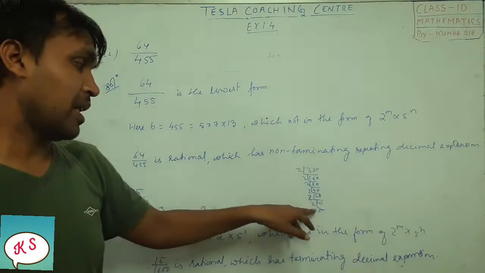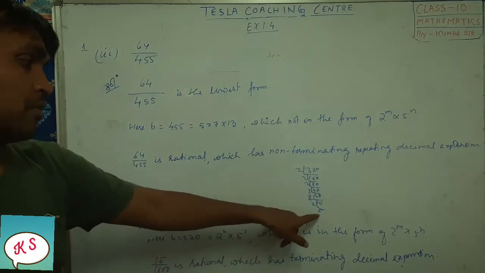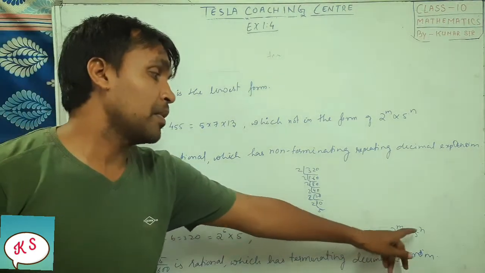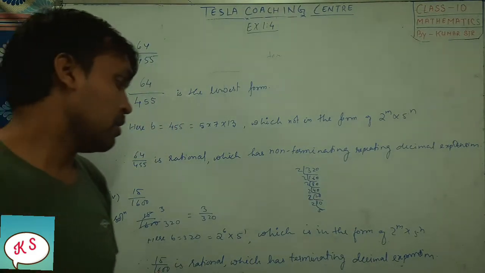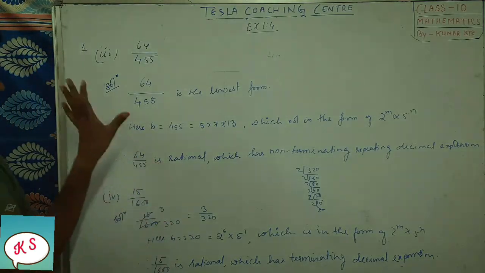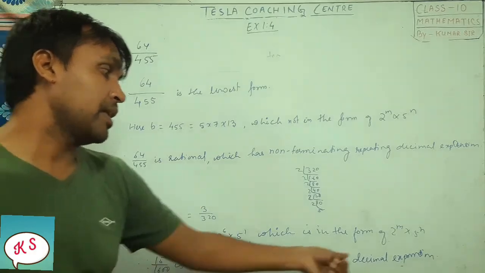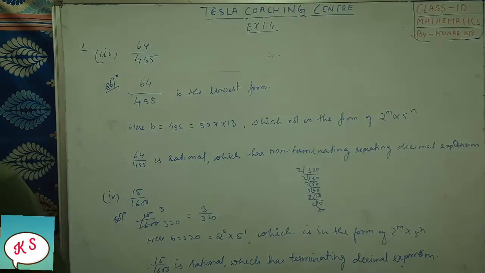If I factorize 320, you will get 2 to the power 6 into 5 to the power 1, which is in the form of 2 to the power m into 5 to the power n. Therefore this is a rational which has terminating decimal expansions. I hope you have understood all the questions. We are going to do it like this only. Downside you have to factorize. If you get it in this form, then it is terminating. If not, then it is non-terminating.